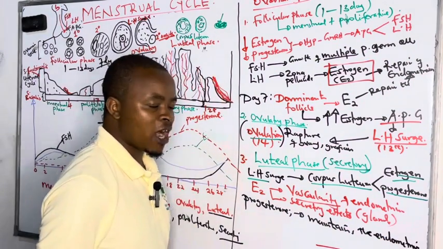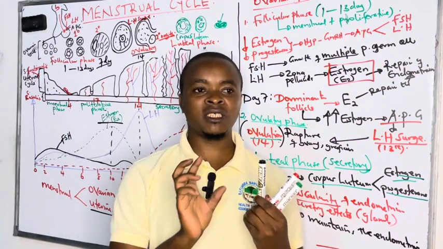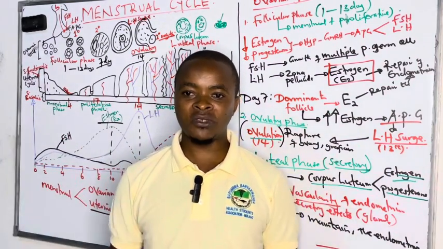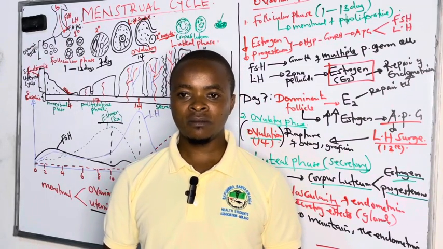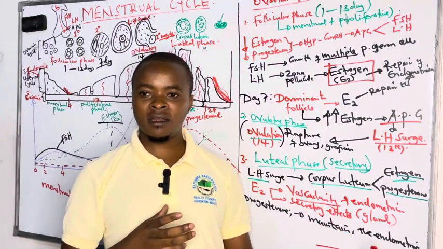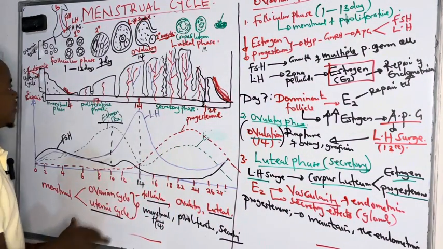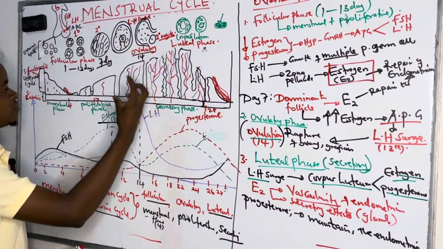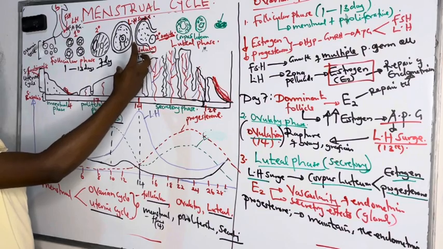You see, whenever you have a builder, after the builder has built the house, we need someone to always come and take care of the house, to make sure he maintains what has been put in place. So in this case, the estrogen is the builder. He has built the endometrium, the functional layer. He has made sure there is blood supply, there is water, there are all the nutrients required for the implantation.